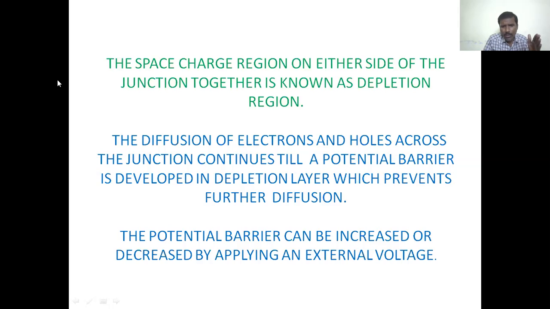So the potential barrier can be increased or decreased by applying an external voltage. By giving external voltage, we can increase the potential barrier or decrease the potential barrier.